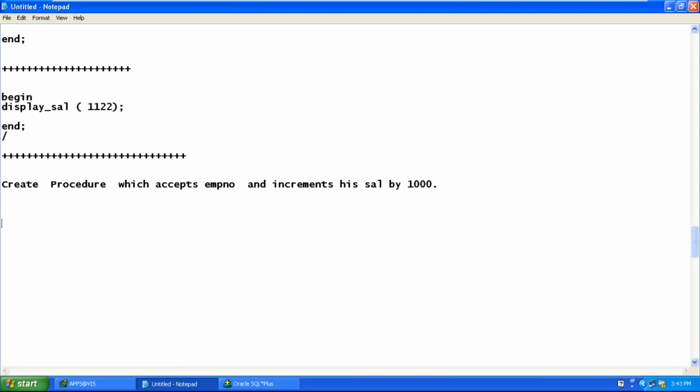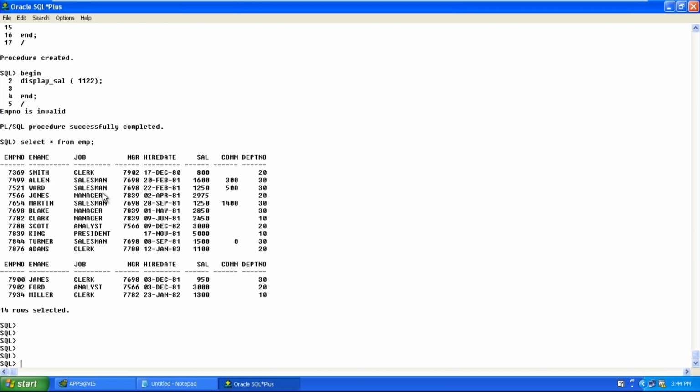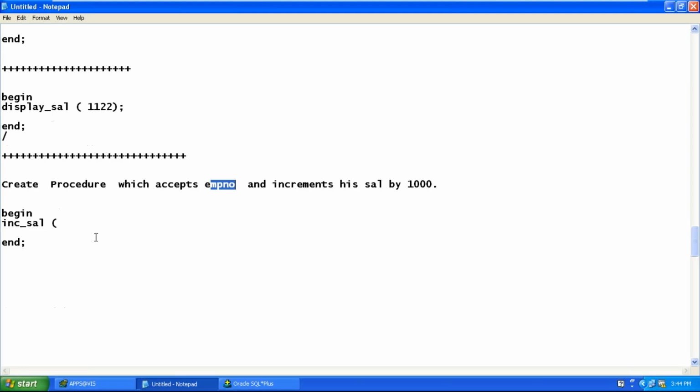Try to understand. Let's name the procedure inc_salary because my procedure is incrementing the salary. So begin and end. My procedure name is increment_salary, and it should accept an employee number. If I pass 7369, I don't want any output. I don't want to display the salary. I don't want to display the employee name. I want to increment the salary.